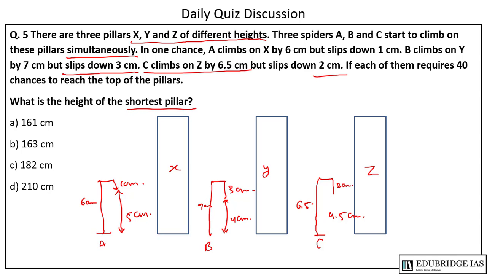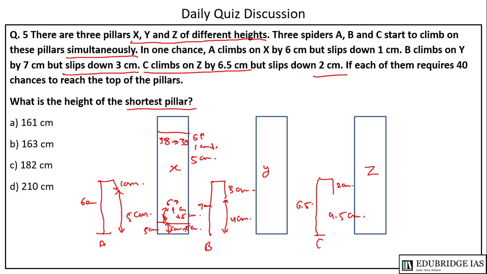So now see, if A takes the first step, it will move by 6 cm up and 1 cm down. So net gain 5 cm. After the second step as well, 6 cm up and 1 cm down, so net gain 5 cm. Similarly, if it takes the 38th or 39th step, it is 6 cm up, 1 cm down, so the net gain will be 5 cm.